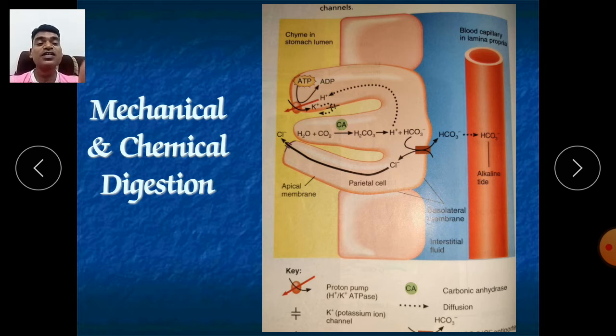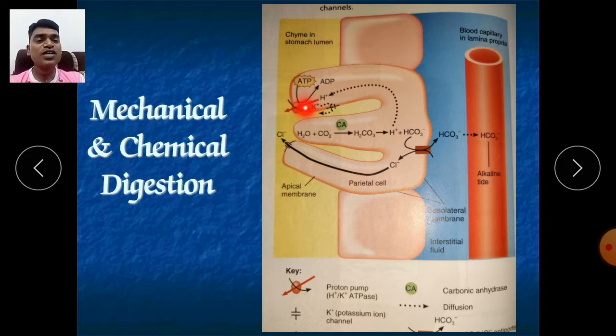In this fashion the HCl is formed by the parietal cell, and this HCl is required for various functions in our stomach. In the stomach, HCl is required for the chemical digestion of our food. Chemical digestion, HCl is very much required. So don't forget, these are the various elements available here.